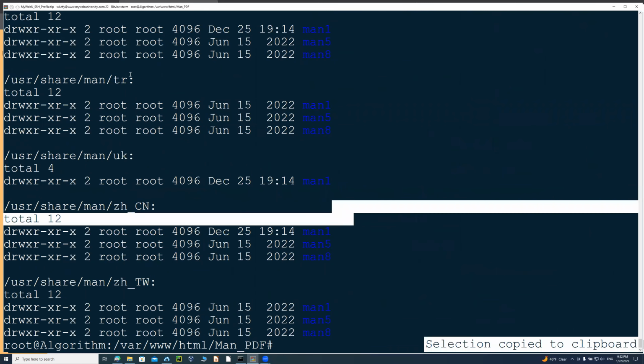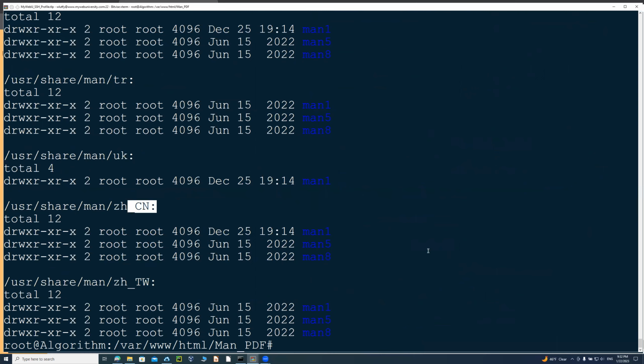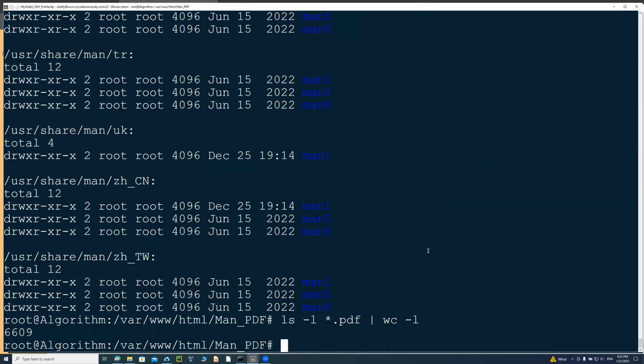I was saying that there are some directories, like under TR, there's a directory under United Kingdom, under whatever the file is there, and you can see that there are additional files there. So that's why those numbers are a little bit different. But here we have covered enough. And so all of those are 6,609 files.